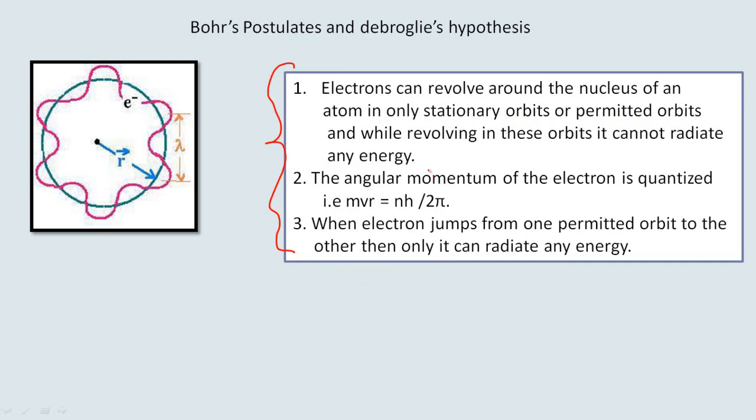Even so, Bohr fails to explain the next atomic model, which is deuterium. The hydrogen atom is the simplest atomic model, with one proton inside the nucleus and one electron revolving around it, and he was able to explain it. But he was not able to explain the next higher, more complicated atomic systems.